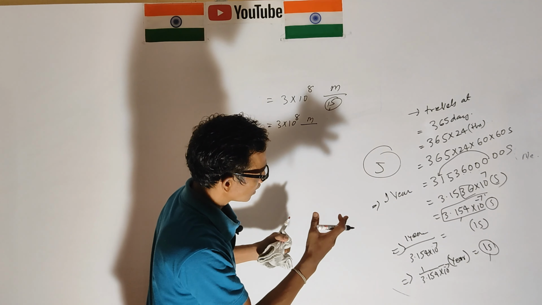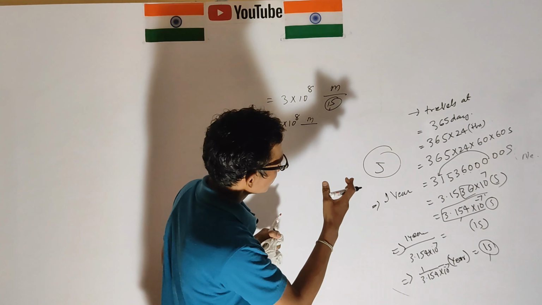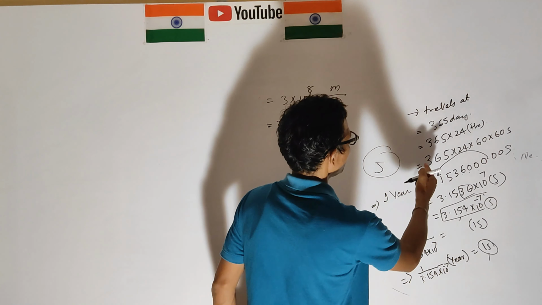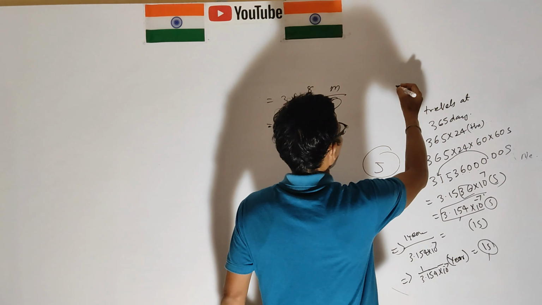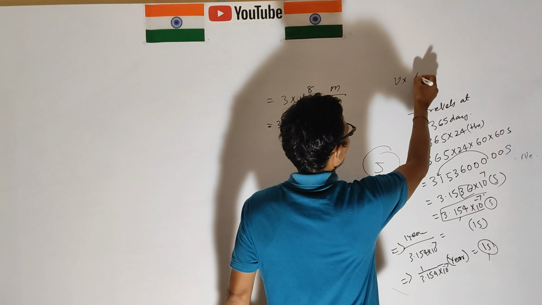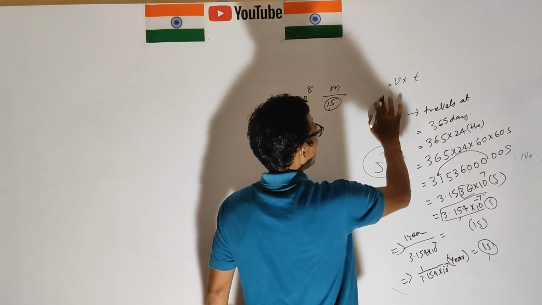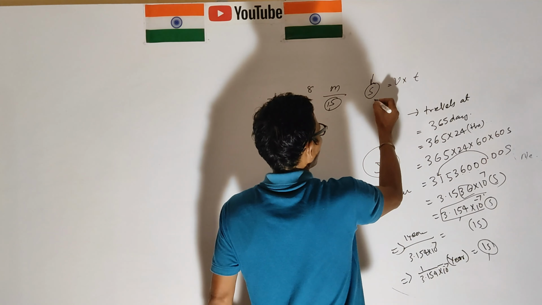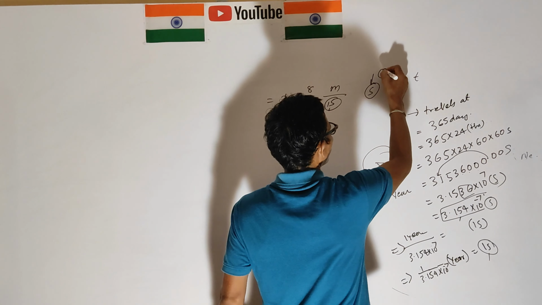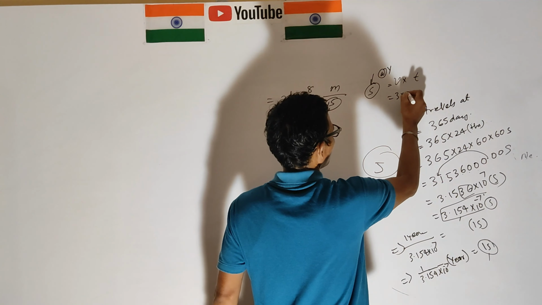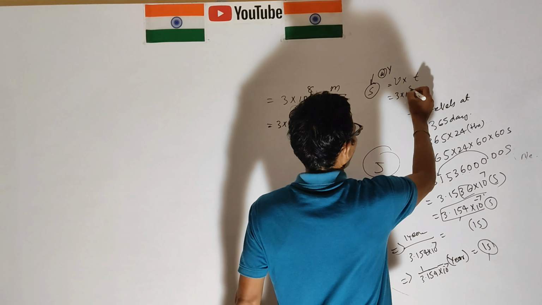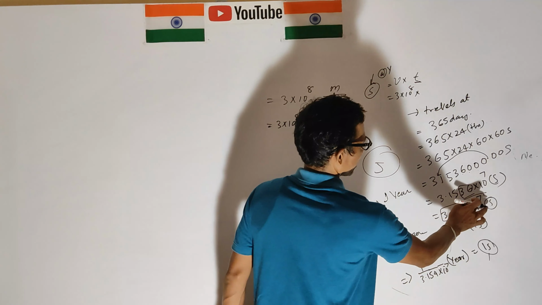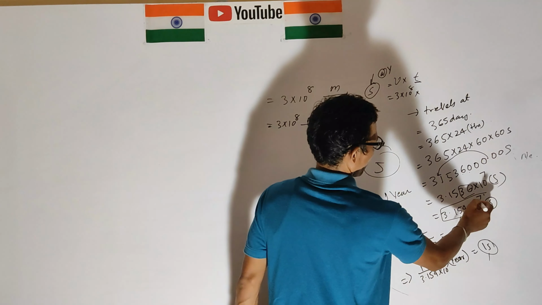Let us recheck this one. Light travels for 365 days. Suppose the velocity is v into time, and the distance traveled is covered throughout the year. The distance is 3 into 10 to the power 8 meter per second, and the time is in seconds.